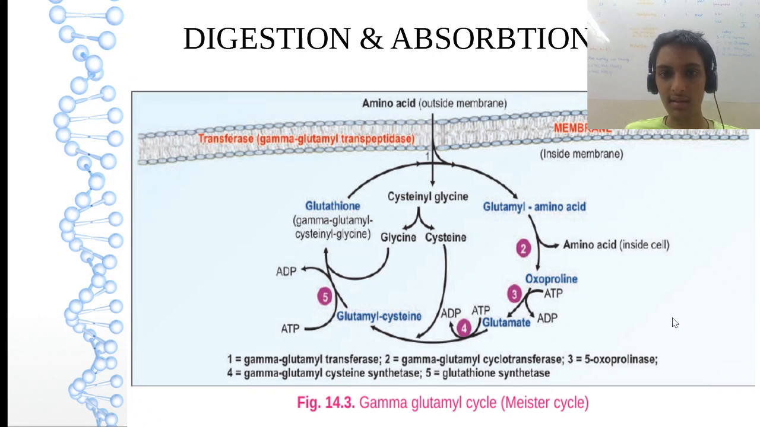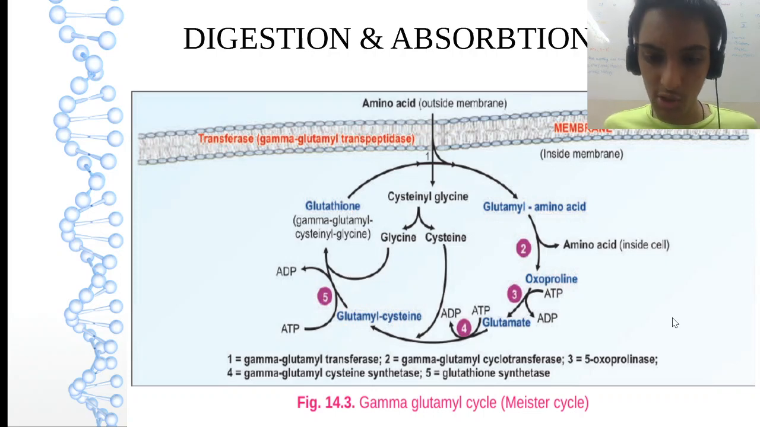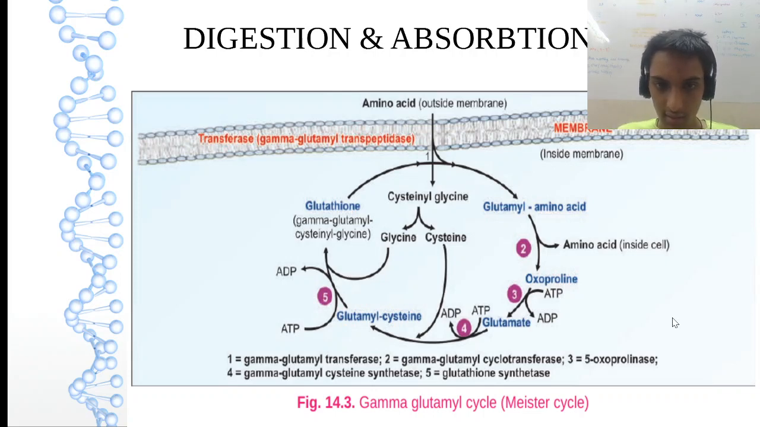Now, this process of digestion and absorption of the proteins, the amino acids, sorry, this will happen through the gamma glutamyl or the Meister cycle. Please remember this cycle thoroughly. It is very important. Frequently asked question. Please remember this cycle. Very important. So amino acid enters the cell through the membrane.